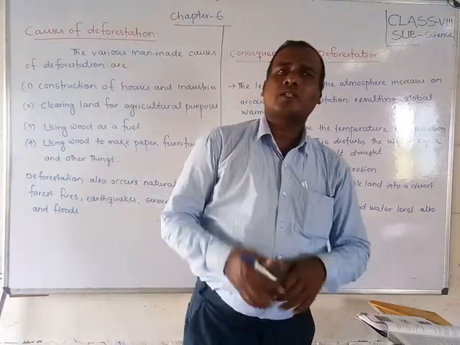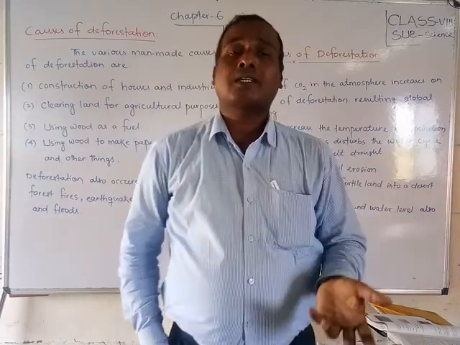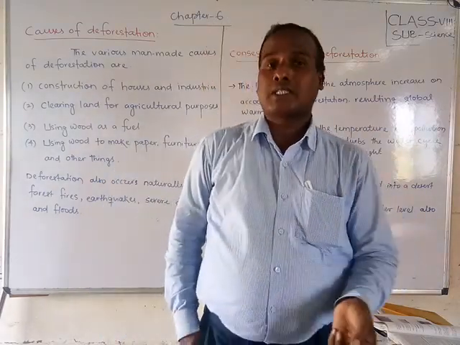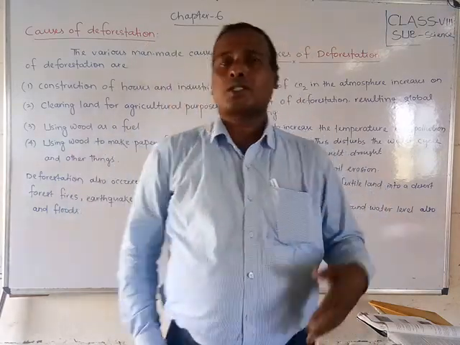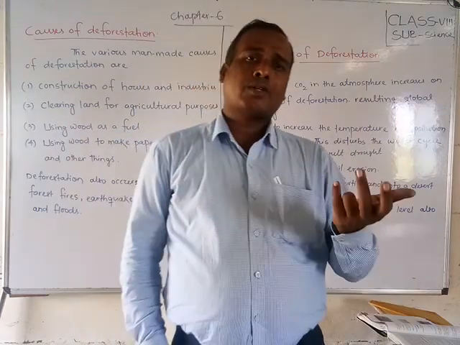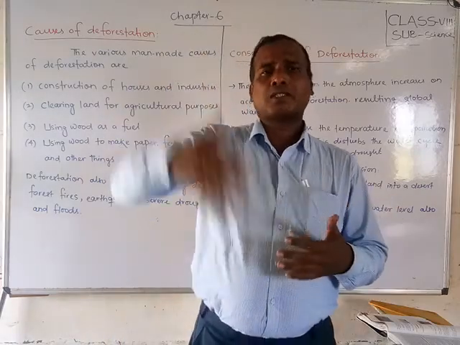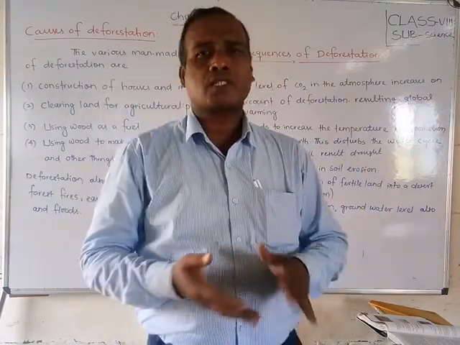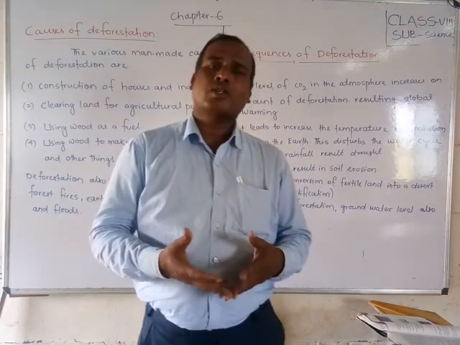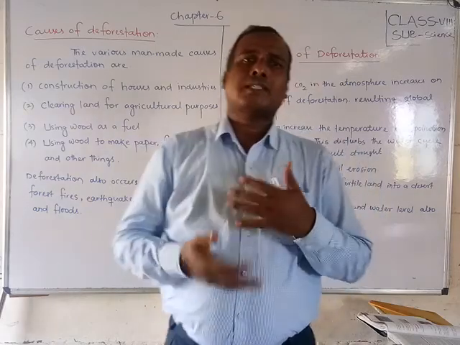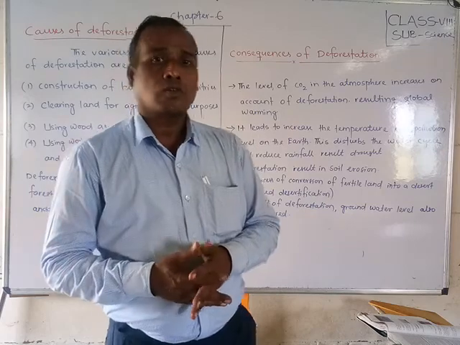So the main thing: if deforestation occurs, then what will happen? Plants are releasing oxygen gas. Yes or no? So it controls our ozone layer, and it protects us from the sunlight. That's why, if the oxygen gas level decreases, then what will happen? The ultraviolet rays coming from the sun will directly reach the earth, and then the earth will receive them and become hotter. And also carbon dioxide gas will increase day by day, which affects global warming.